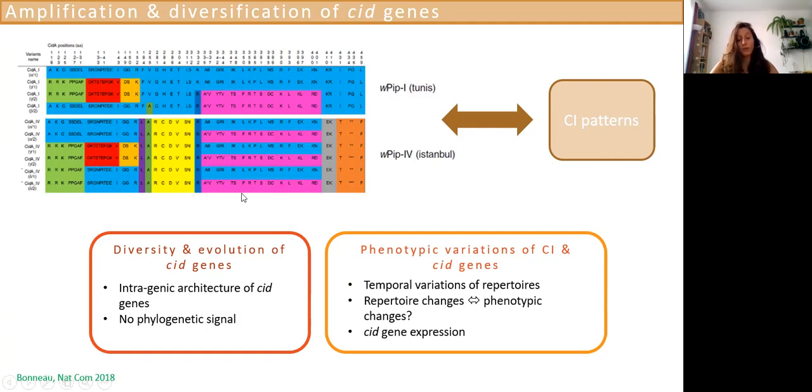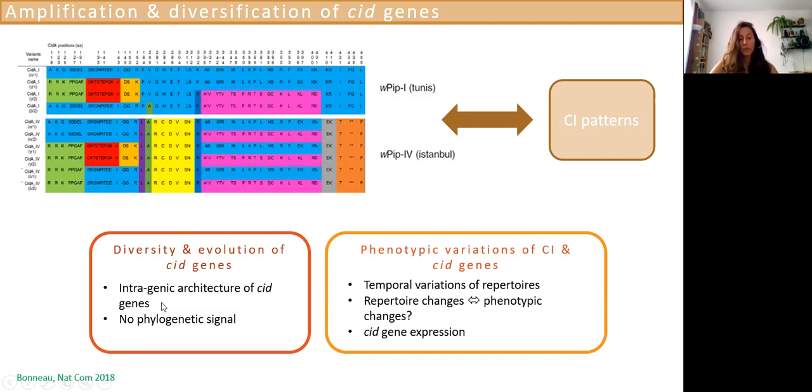So what I've been doing so far is studying the diversity and evolution of those genes with the question of how we can get such a huge diversity in those genes. I've been studying particularly the intragenic architecture of those genes because as you might see here, they seem to be made of a lot of recombination blocks. So I'm identifying them and trying to see whether some correlate or not with the CI patterns.